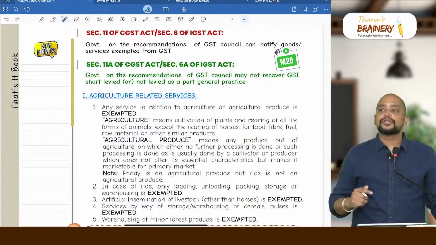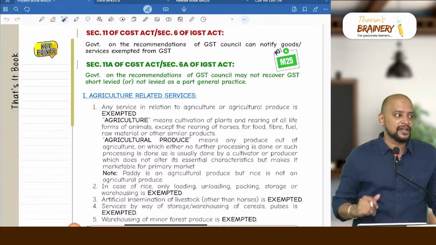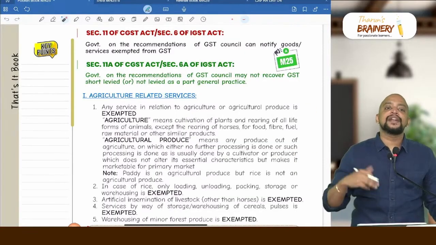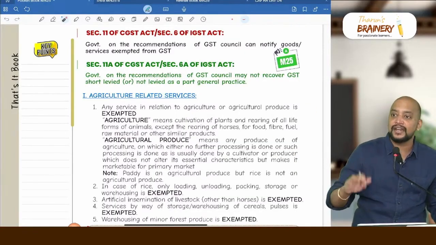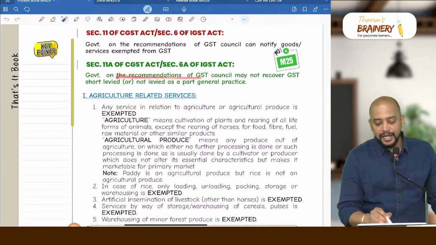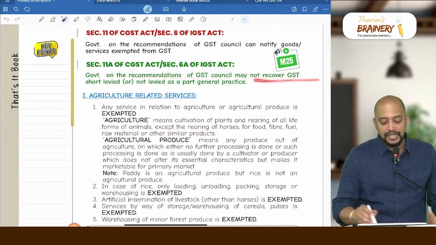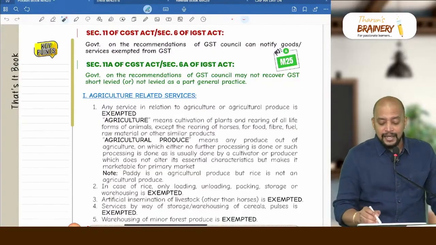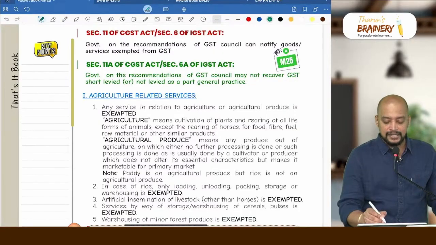For that reason this provision was added, wherein there is no need to go for parliament approval. So on the recommendations of the council, the government itself can waive off or reduce the rate. That is this: the government on the recommendations of the GST Council may not recover GST short levied or not levied as a past general practice.